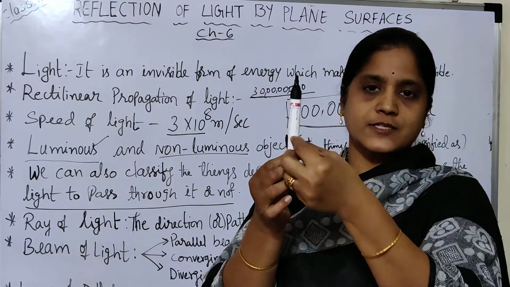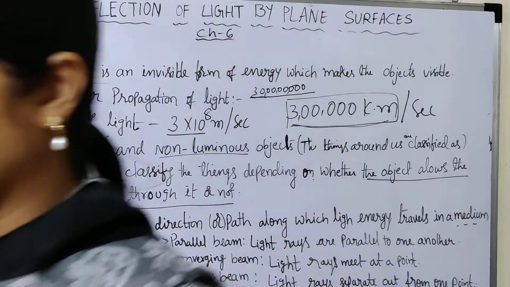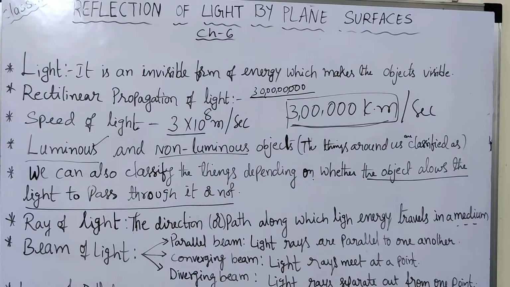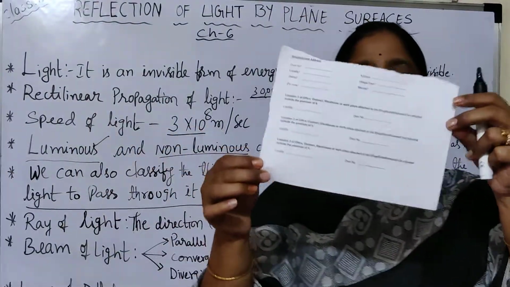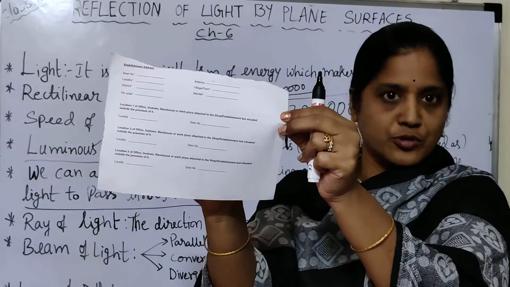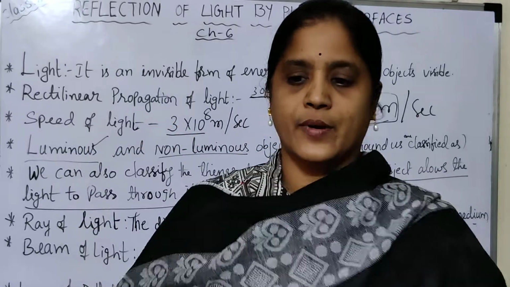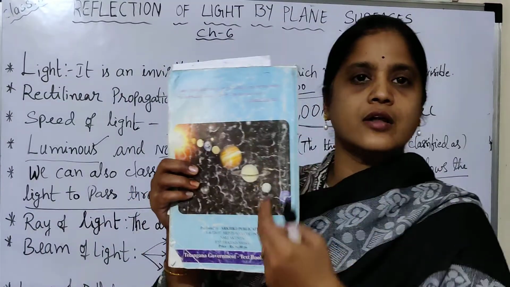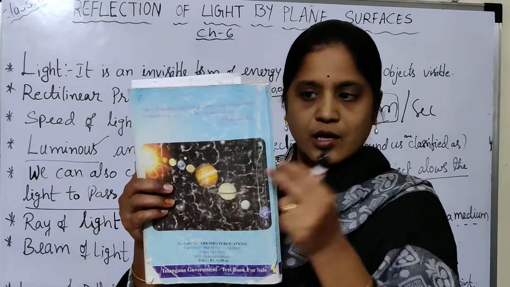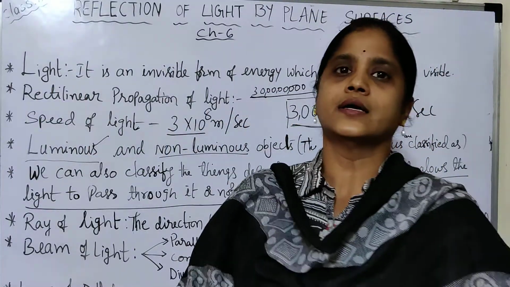If you take a paper, some of the rays pass through this paper, not all the rays, very few. If you take a book, when light falls on this book, the rays are not passing through the book. Based on that, the objects are again classified into 3 types.